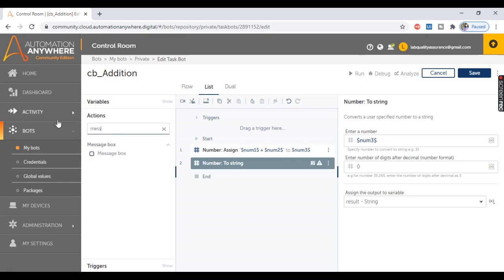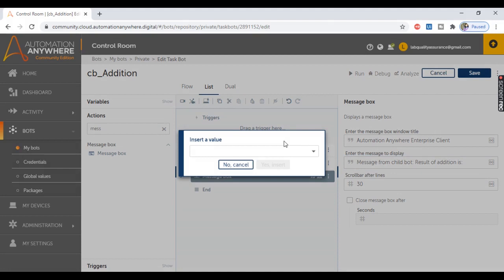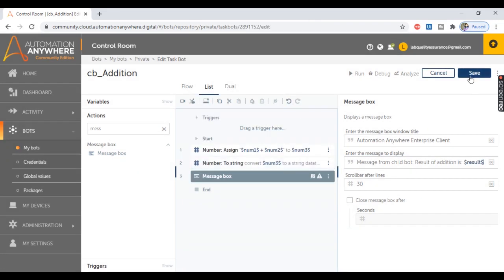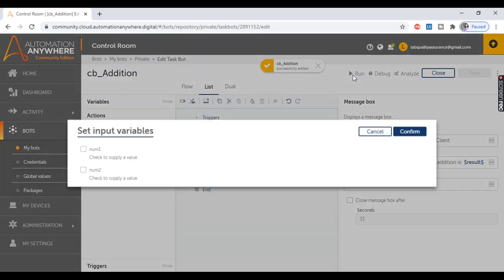Let me add a message box. Let's give a message as message from childbot, result of addition is, and the addition result is present inside a string variable. So press F2 and select this result from here. Let's click on yes, insert. Let's save this bot and let's quickly run this bot to see how it works.